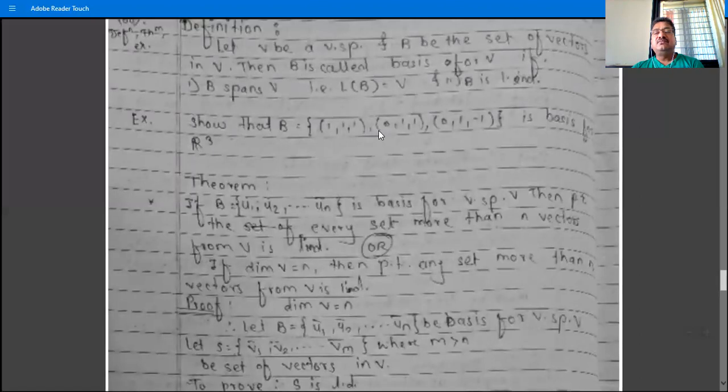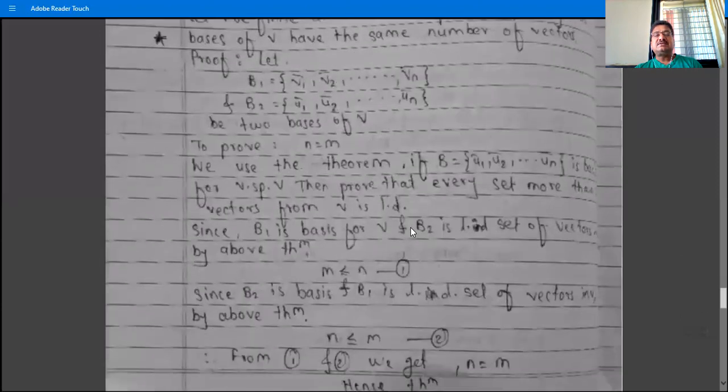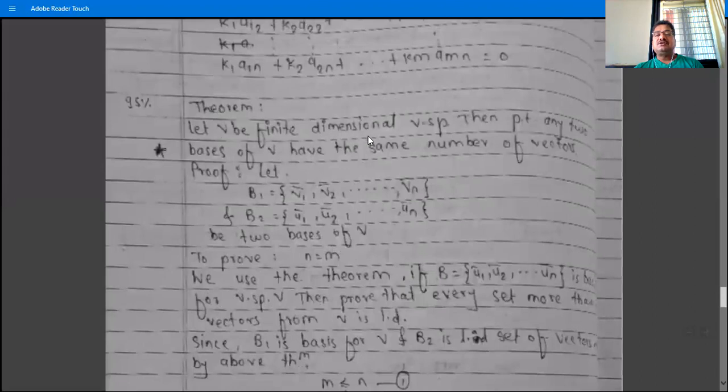Now the question arises: suppose the dimension of R3 is 3, and suppose the set B contains 4 vectors, that is, not exactly 3 vectors, or 2 vectors, that is, more than 3 vectors or fewer than 3 vectors, then what happens? Then that set is not a basis for R3, because of the theorem that if V is a finite dimensional vector space, then any two bases of V have the same number of vectors.